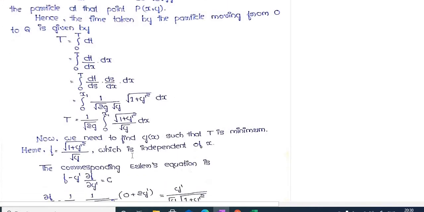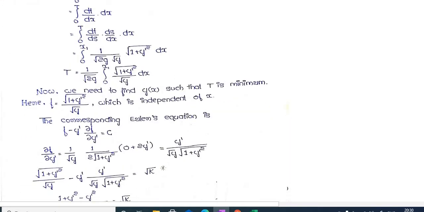Now we need to find y of x such that T is minimum. So here f equals this integrand. Observe that there is no x term, which is why we are using this particular form of Euler's equation.